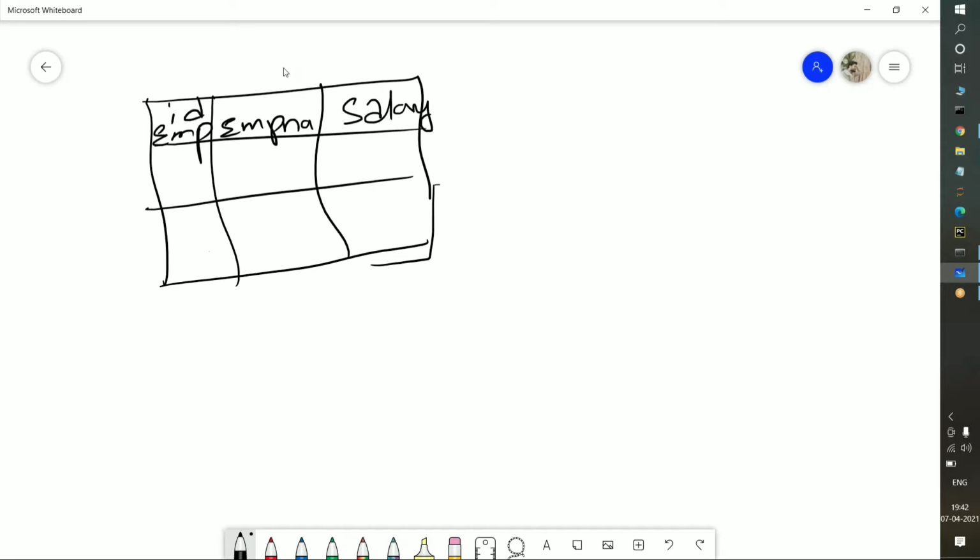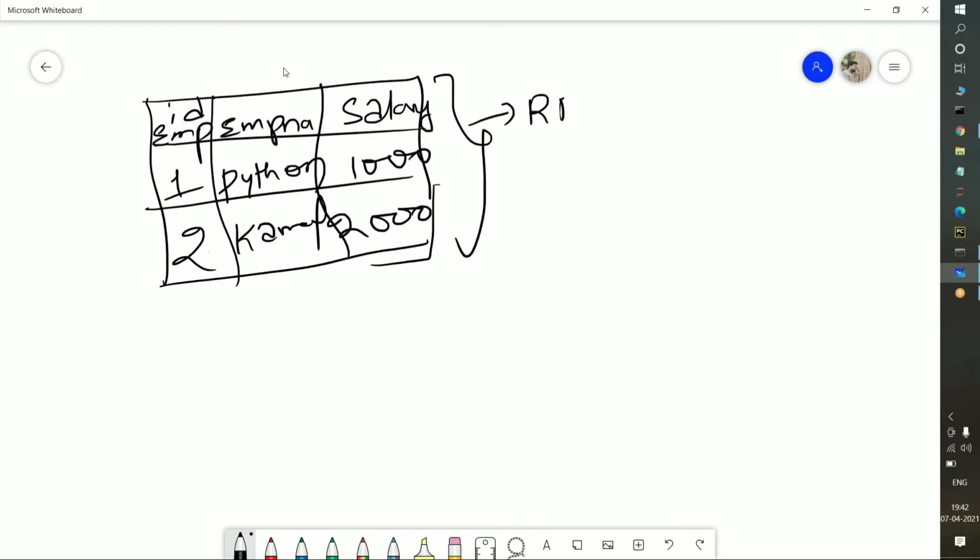Suppose I am considering the first column as employee ID. So I am applying ID number 1 and ID number 2, and for employee name, suppose I am applying Python, and the second one my name, and I want the salary for each and every employee. Suppose I am applying here 1,000 rupees, and here 2,000 rupees. So this is how RDBMS format data will look.